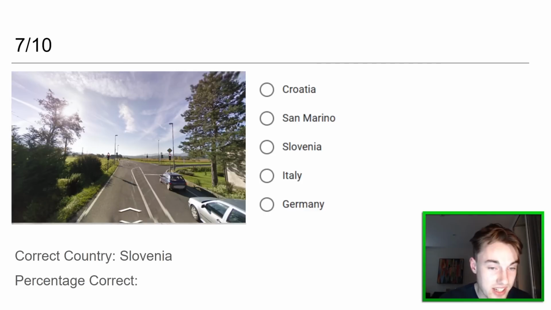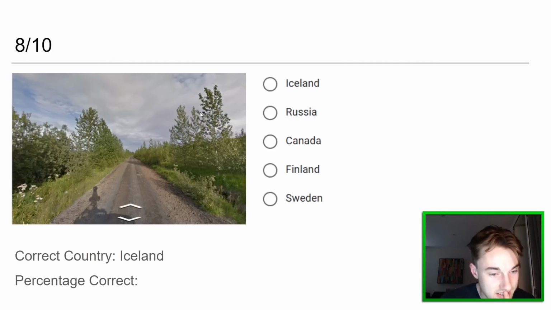Definitely looked like Slovenia. I just wasn't aware of this build coverage, because obviously Generation 2 is not normally possible in Slovenia, but okay. Next one here, is it Canada? Iceland. Wow. Tallest trees in Iceland. I would have thought I would have seen this road before, but I guess it's near the northern city, the one that starts with A. That would make sense to me, at least.